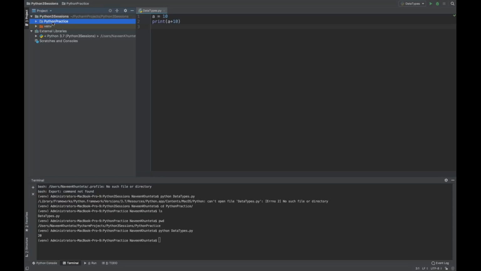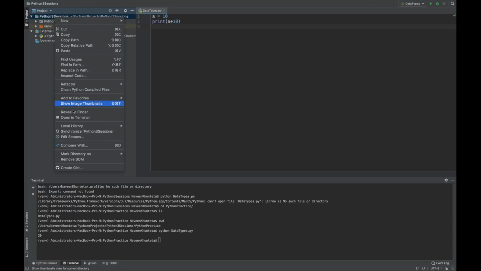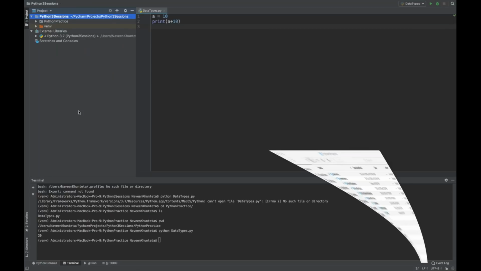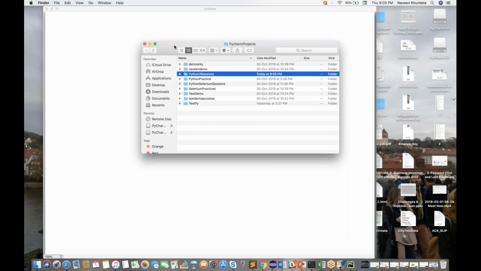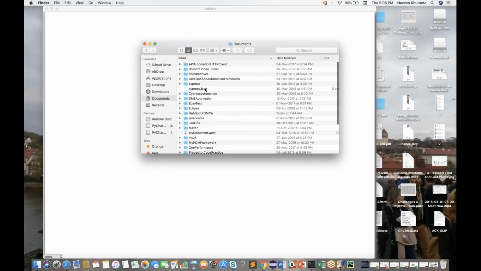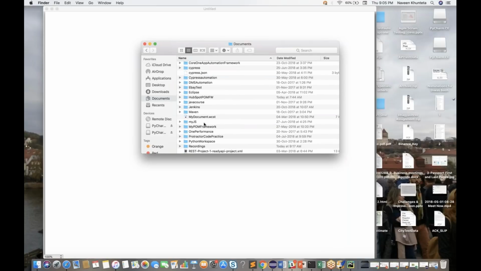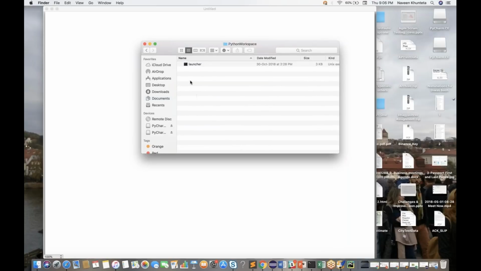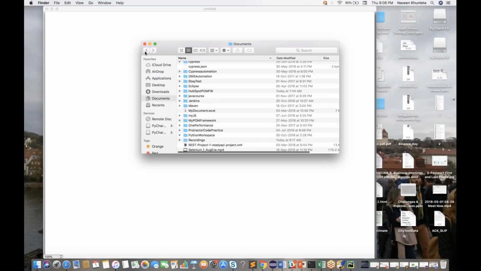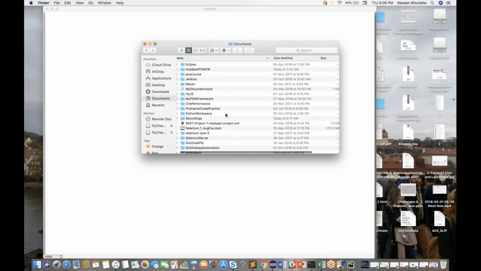So I'll go to this Python 3 sessions, right click on it and simply choose reveal in Finder, or you can copy the path and go to C drive or D drive, whatever it is. So I'll choose reveal in Finder. I'll see that it's available over here in my documents. In documents I have this Python workspace, and in Python workspace some files are available.